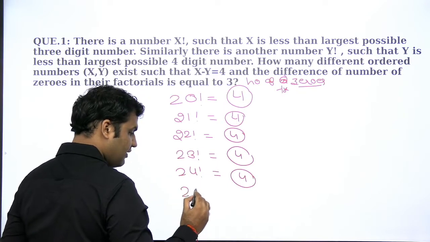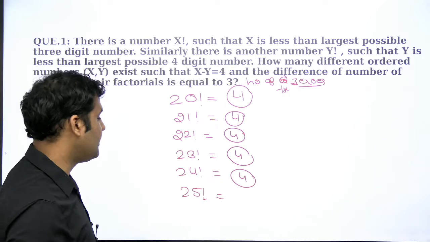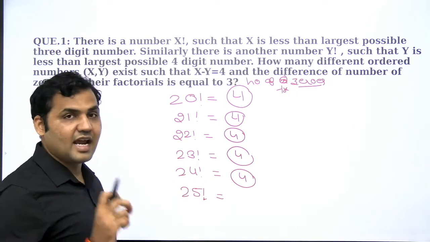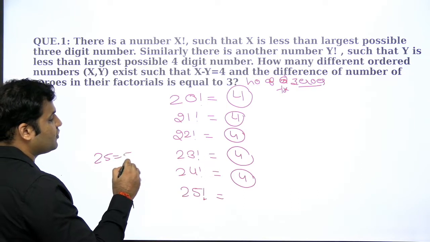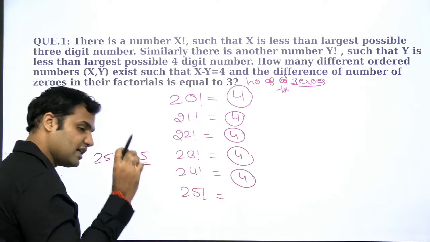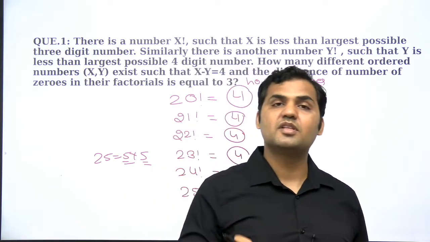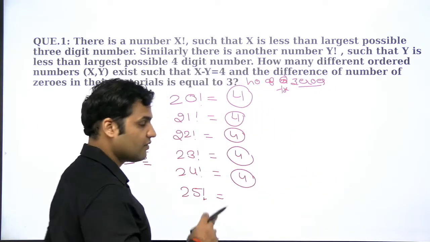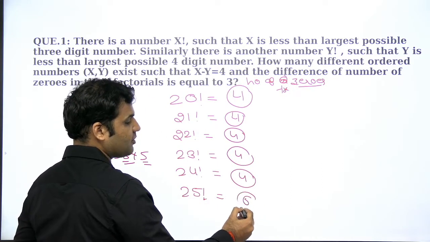But you see that 25 factorial के अंदर, the moment you enter into 25 factorial, you see 25 is made of 2 5s. 2 extra 5 आई group के अंदर, तो number of zeros 2 से increase हो जाएंगी. That means number of zeros 2 से increase होंगी, 1 से नहीं होंगी, right? So you see 4 से अभी zeros जो होगा वो 6 पे jump करेगा.